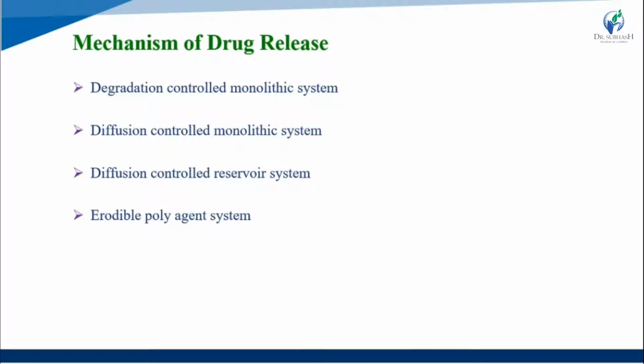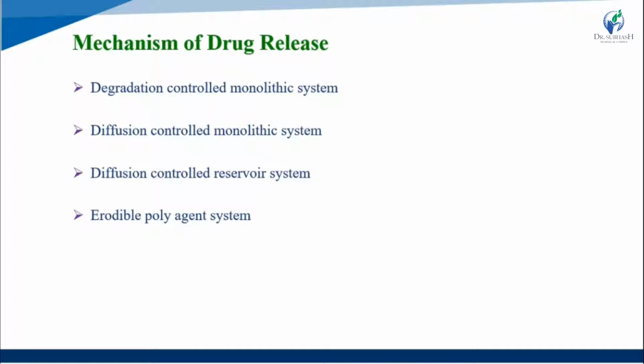Now the mechanism of drug release. A monolithic system means only one component is present. There are four mechanisms of drug release from the microsphere.